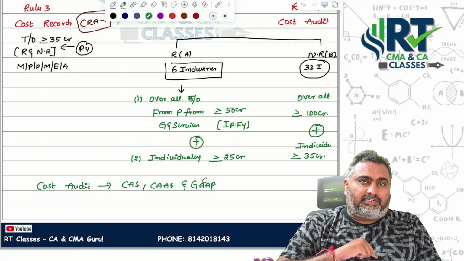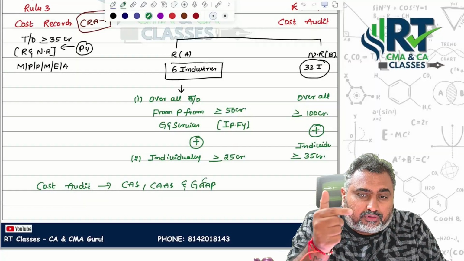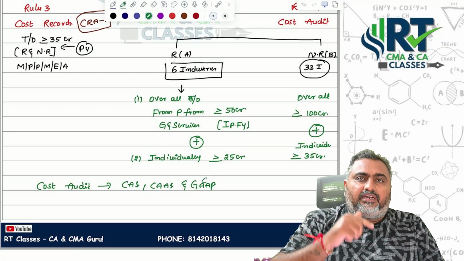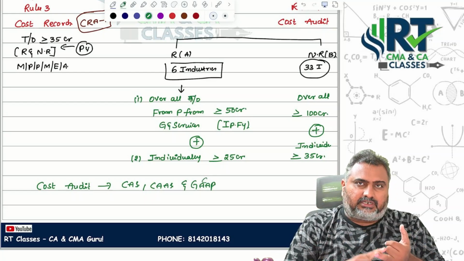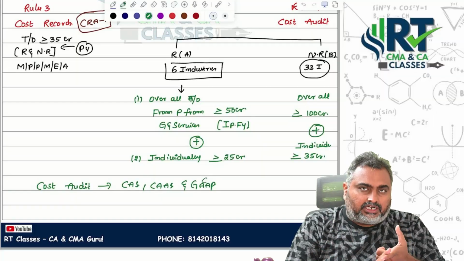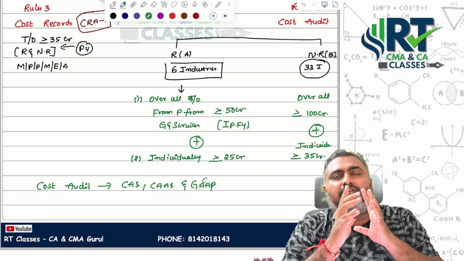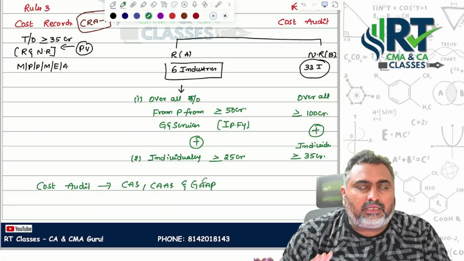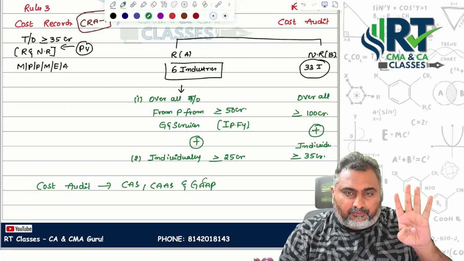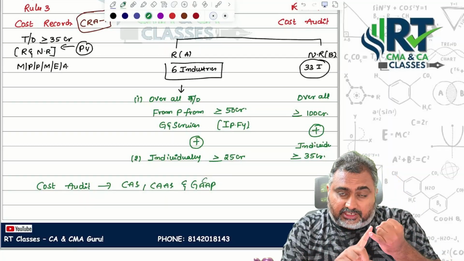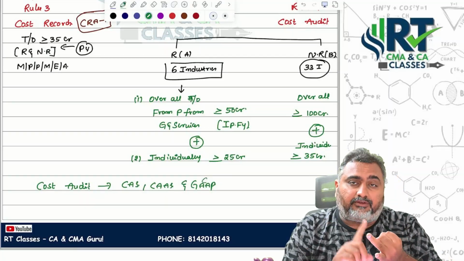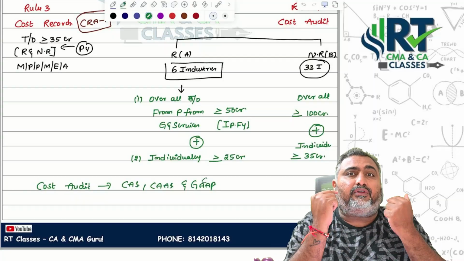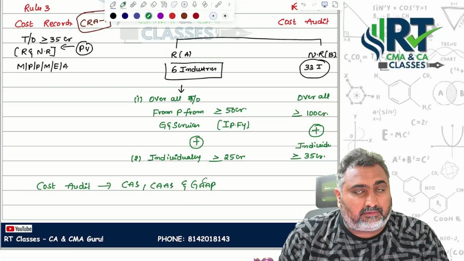Once the cost auditor submits the cost audit report to the board of directors with the recommendations, reservations and comments, the board shall forward the cost audit report to the central government in form CRA 4. Totally 4 forms, sir. That's the reason I said they will ask section numbers and forms in MCQs. Any one of these 4 forms can be asked in MCQs.